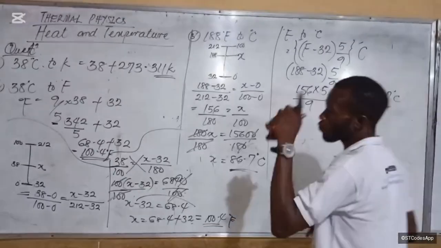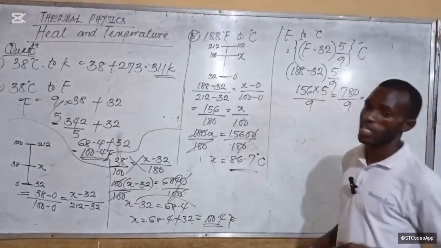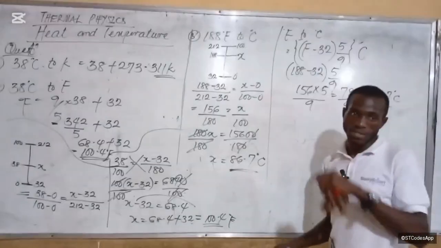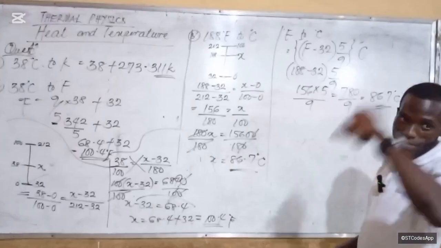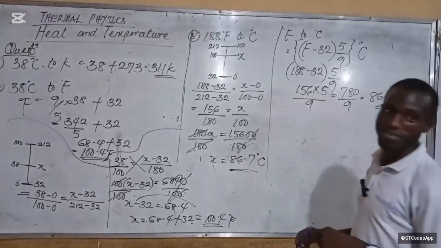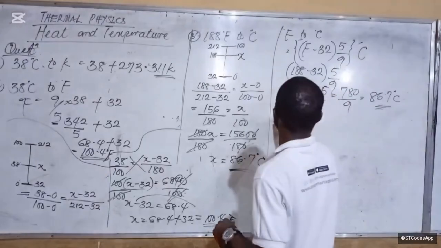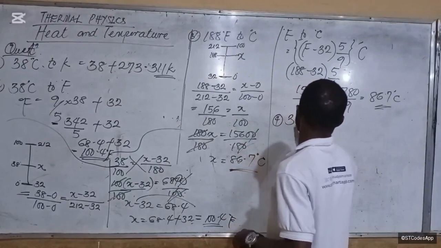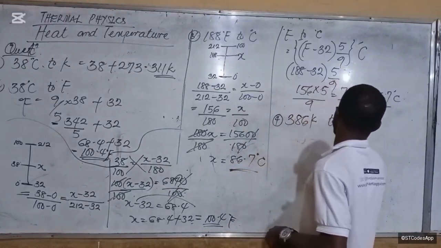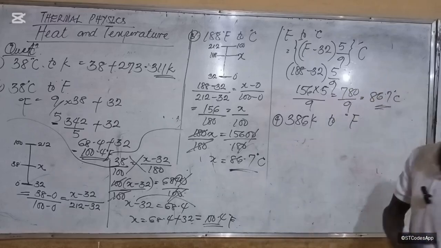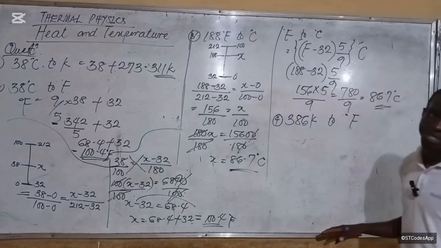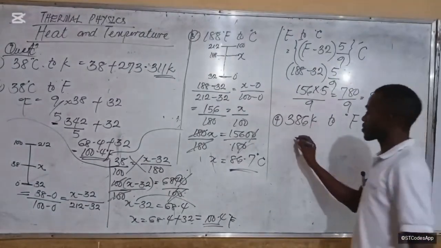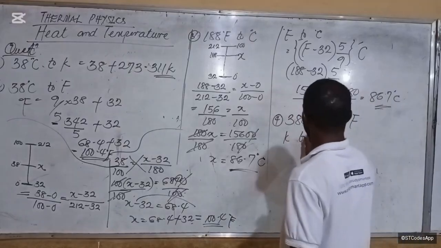Now, let's have one last question. This one now tells you to go from degree Fahrenheit to Kelvin, or from Kelvin to degree Fahrenheit. No, let's do that one, from Kelvin to degree Fahrenheit. Let's say question 4 says, go from 386 Kelvin to degrees Fahrenheit. So what's the first thing you do? You convert to what? Celsius. So how do you convert Kelvin to Celsius? From Kelvin to Celsius,